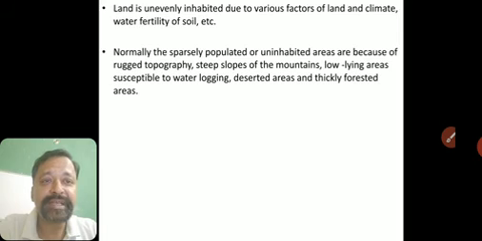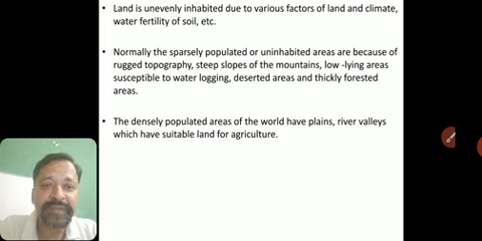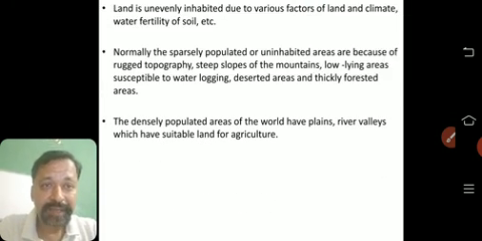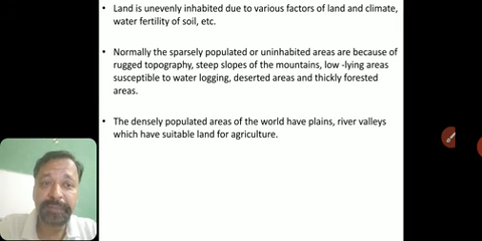Then we had seen that sparsely populated or uninhabited areas are because of what? Because of topography, steep slopes of the mountains, low-lying areas which are flood prone, desert areas, thick forests. People don't stay there, or it's very sparsely populated, very few people stay there. Then we had seen the densely populated areas of the world generally have plains and river valleys, which have suitable land for agriculture.